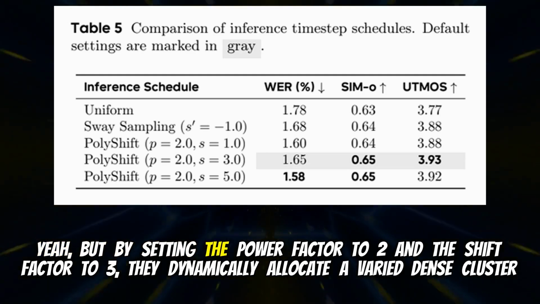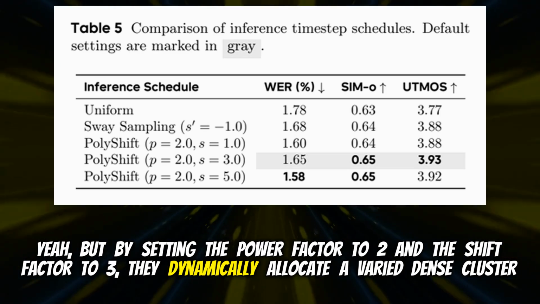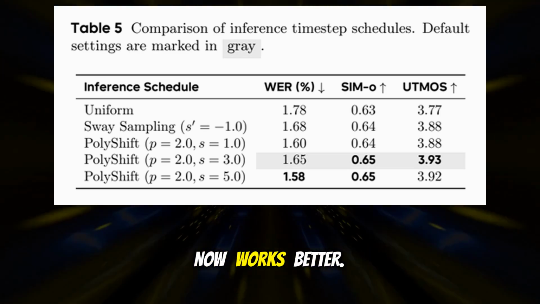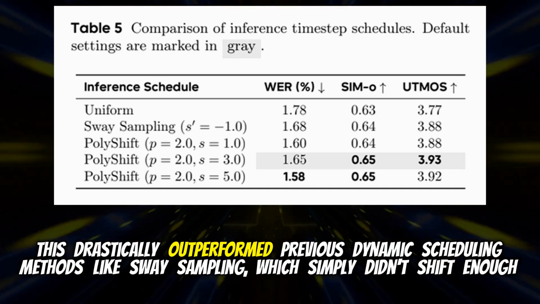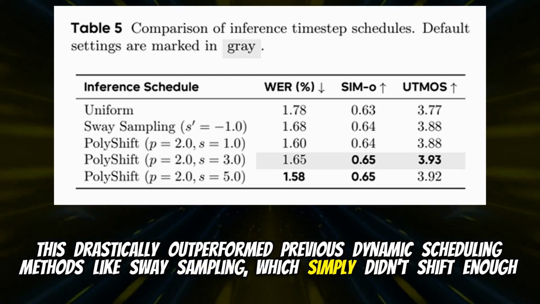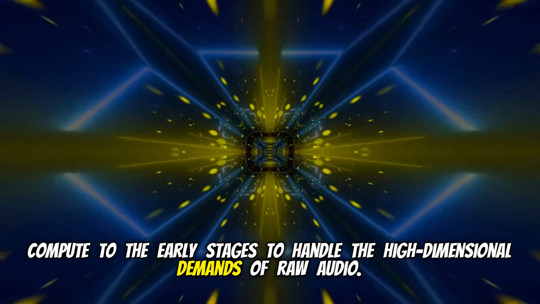Yeah, but by setting the power factor to 2 and the shift factor to 3, they dynamically allocate a very dense cluster of time steps early on in the high noise region. And that works better. Much better. This drastically outperformed previous dynamic scheduling methods like sway sampling, which simply didn't shift enough compute to the early stages to handle the high-dimensional demands of raw audio.